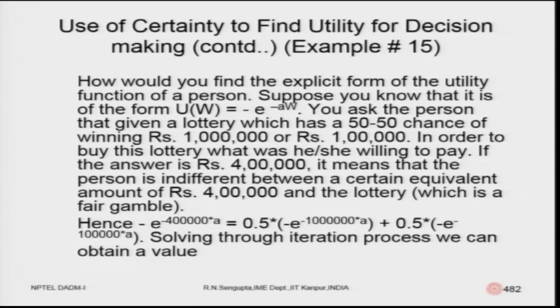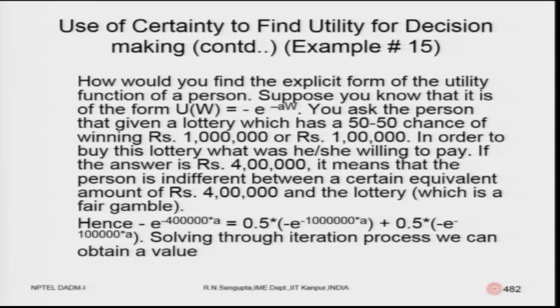In order to buy this lottery, what would he or she be willing to pay? An answer, say for example, is 4 lakhs. So, he or she is willing to pay 4 lakhs considering that the probabilities are half and half of winning 10 lakhs and 1 lakh. It means that the person is indifferent between the certainty value amount of 4 lakhs and the lottery, which is a fair gamble now, because in that case the person will be calculating the fair gamble based on the expected value. So, what would be the expected value?